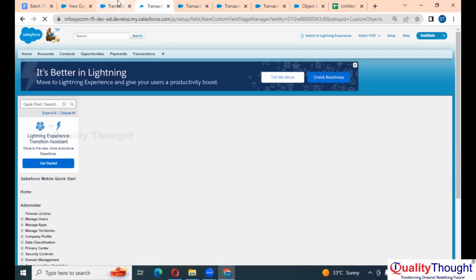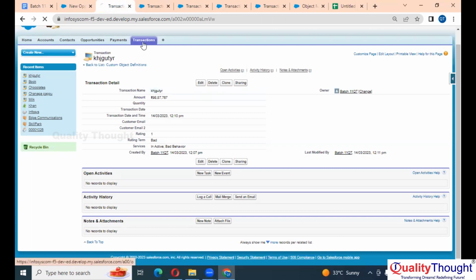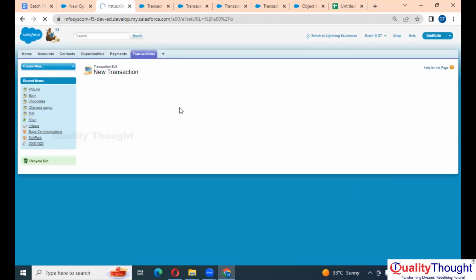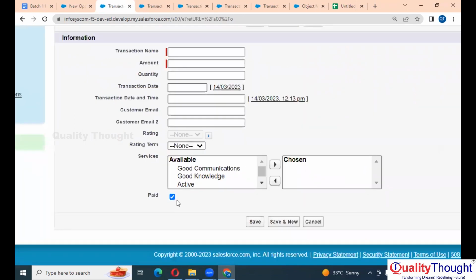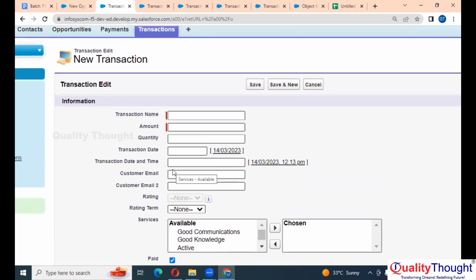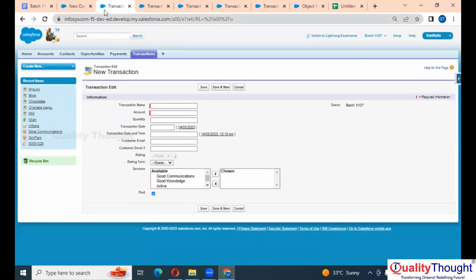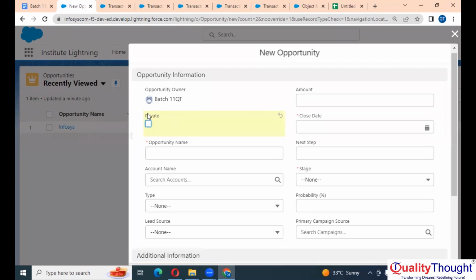Next. Now let's show me this transaction. Click on new. Here I have paid. By default, it is unchecked. So when I click on new, it is unchecked. If I had set it as checked, when I click on new, it would have shown me checked. Clear? So far so good, right? Now here the field name is private, and what is the default here? Unchecked. Perfect.